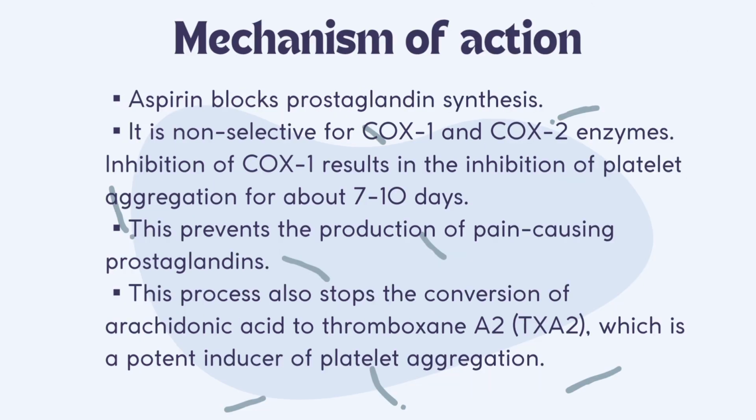It acts by blocking prostaglandin synthesis. It is non-selective for COX-1 and COX-2 enzymes. Inhibition of COX-1 results in the inhibition of platelet aggregation for about 7 to 10 days, which is the average platelet lifespan. The acetyl group of acetylsalicylic acid binds with a serine residue of the cyclooxygenase 1 or COX-1 enzyme, leading to irreversible inhibition. This prevents the production of pain-causing prostaglandins. This process also stops the conversion of arachidonic acid to thromboxane A2, which is a potent inducer of platelet aggregation.